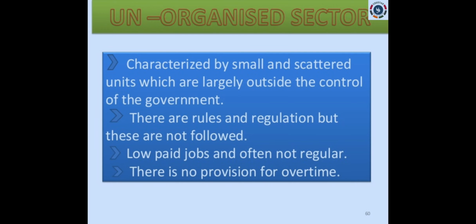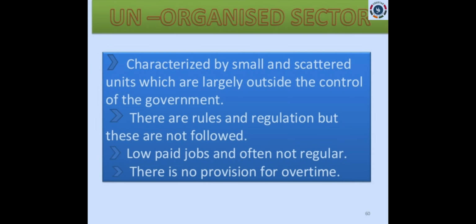Here also they have rules and regulations, but these are not followed. There it should be strictly followed, or else what will happen? Government will take action. But here they are not coming under the control of government. So even though they have rules and regulations, they are not followed. Okay, and here, low paid jobs. Whatever jobs come under this unorganized sector are low paid jobs, and often not regular.